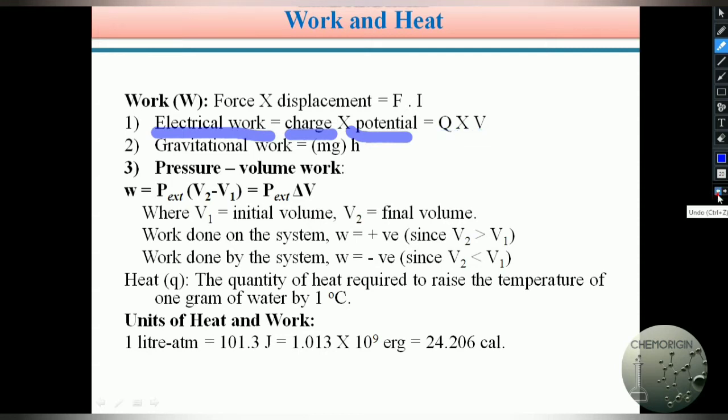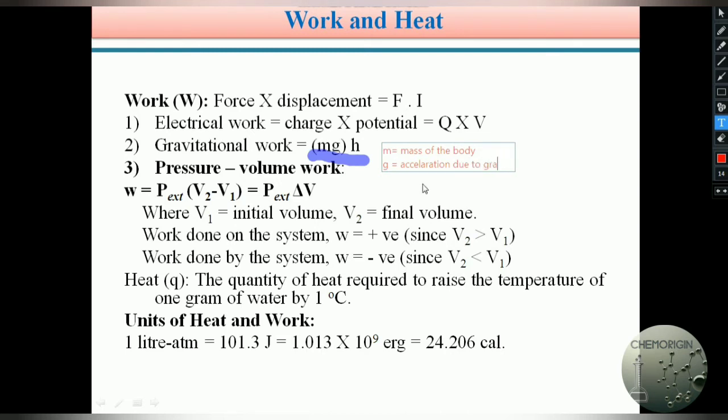This is the electrical form of work. Or you can define gravitational work. How can we define gravitational work? M into G into H. These terms we are already familiar with. M is the mass of the object or body, G is the acceleration due to gravity, and H is the height the object is moved.